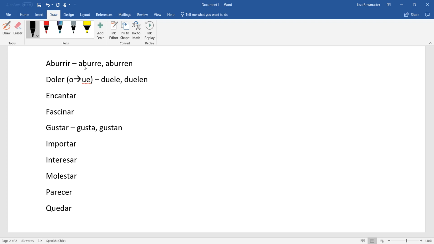Molestar, to bother. Parecer is usually used with it seems. So like it seems strange, for example. And quedar, to fit, like the shirt fits me. Those are the verbs you will use. Now, for good practice, maybe you can go through and write out the ways each verb can be written. That will help you stay on track and not start writing something like gustamos or encanto. Remember, there's two ways to write it.